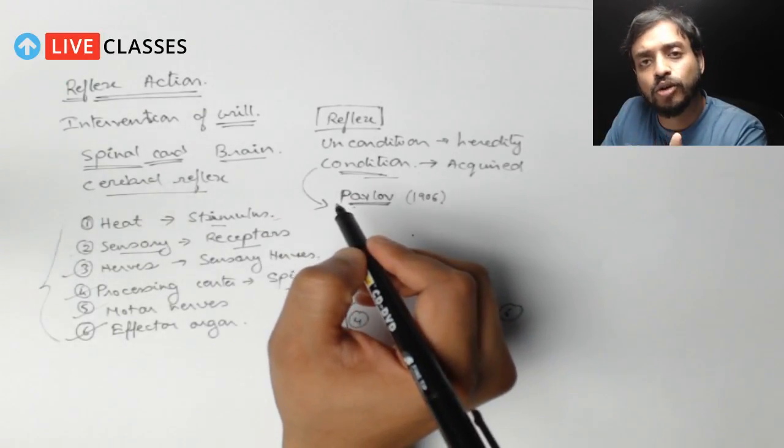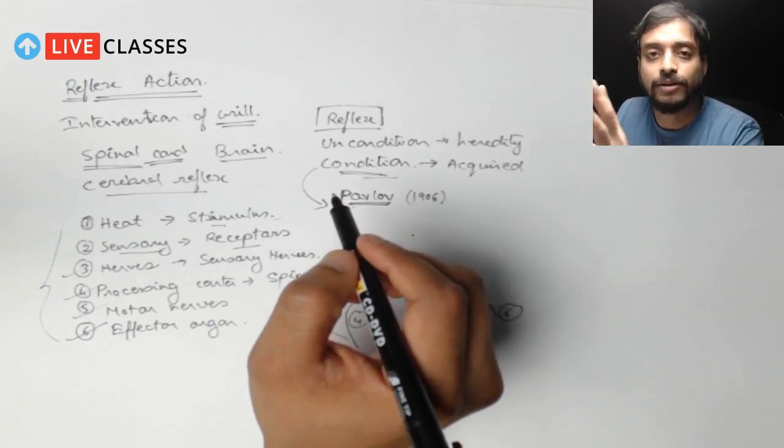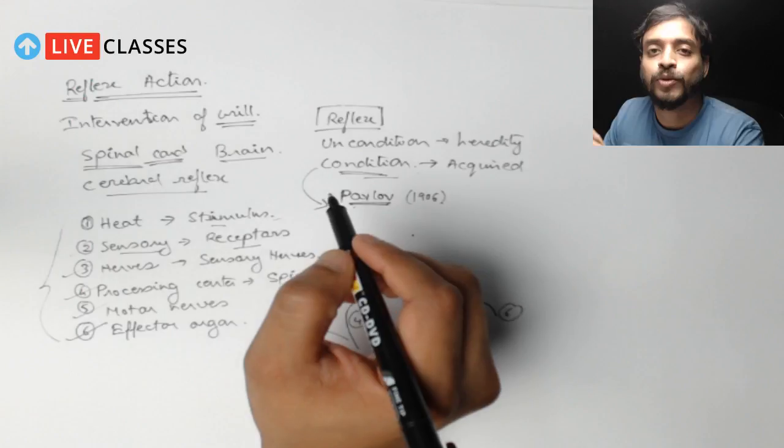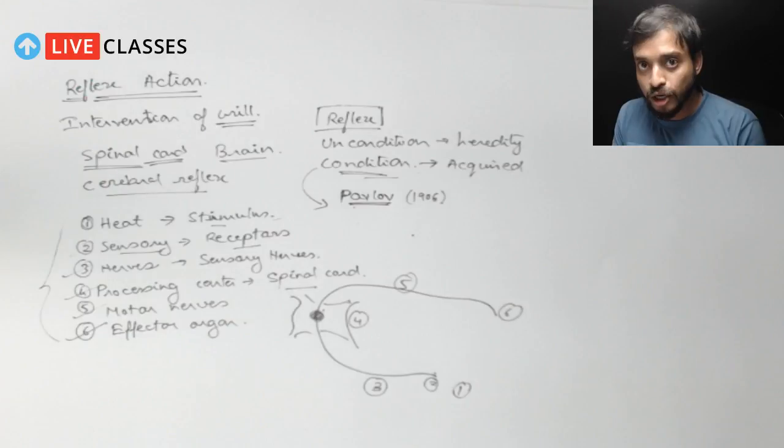So every time, the dog actually got habituated that whenever the bell rings, he will get food. Whenever the bell rings, the dog will get food. So he became habituated with that stimulus. Here the stimulus is the sound of the bell.